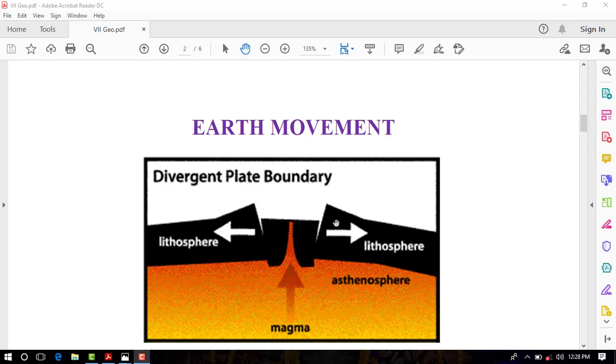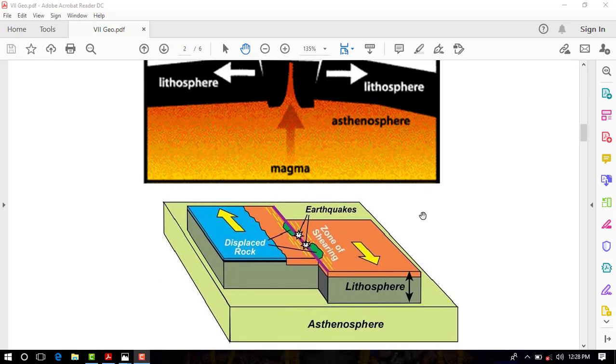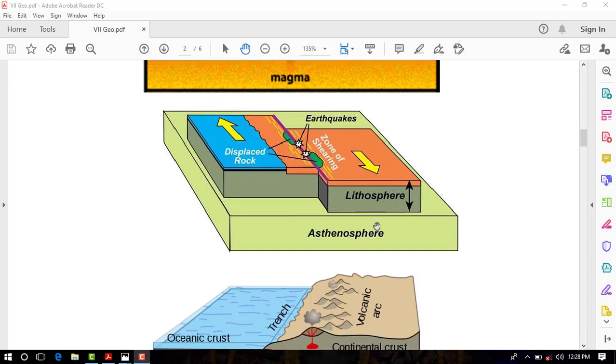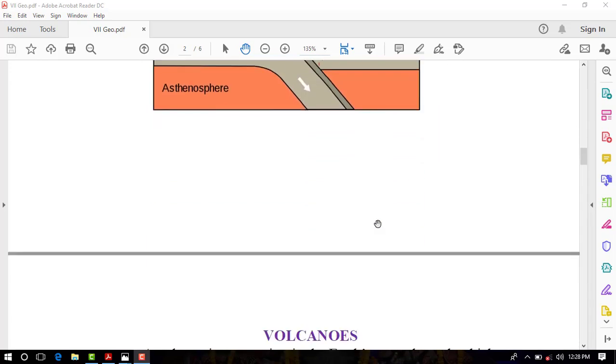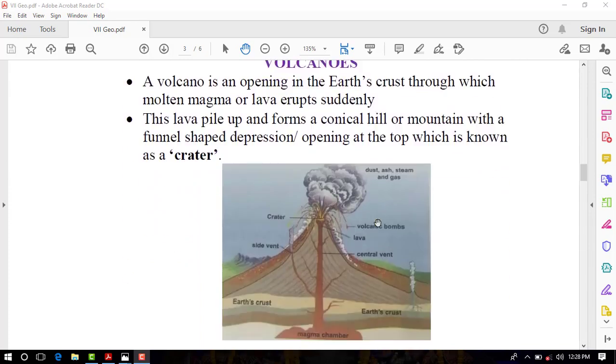Okay. So now the earth movement. The crust of the earth is broken into a number of large and small plates known as the lithospheric plates. There are 7 major and some minor plates which move extremely slowly. It is called plate tectonics.